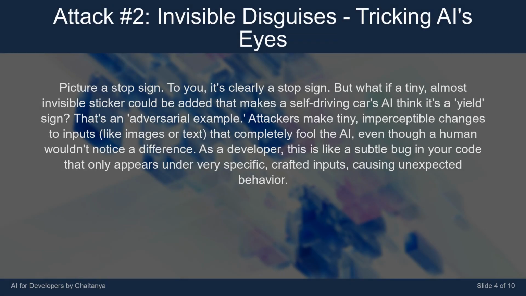Picture a stop sign. To you, it's clearly a stop sign. But what if a tiny, almost invisible sticker could be added that makes a self-driving car's AI think it's a yield sign? That's an adversarial example. Attackers make tiny, imperceptible changes to inputs, like images or text, that completely fool the AI, even though a human wouldn't notice a difference. As a developer, this is like a subtle bug in your code that only appears under very specific, crafted inputs, causing unexpected behavior.